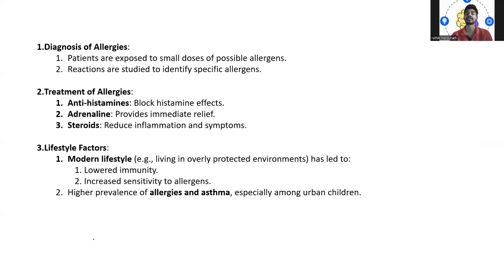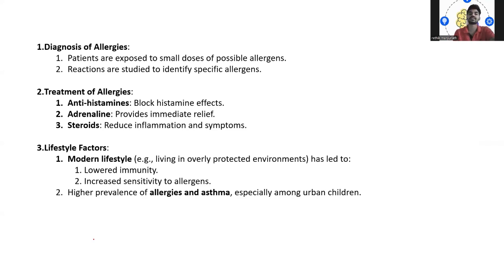How is treatment done then? Antihistamines block the histamine effect. Then adrenaline provides immediate relief. Then steroids reduce inflammation and the symptoms.